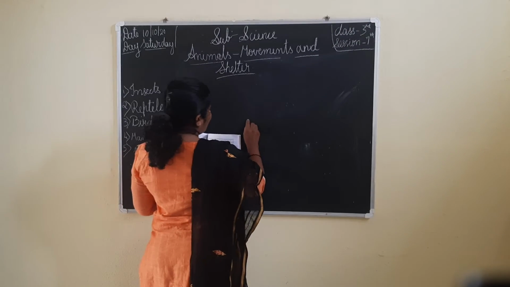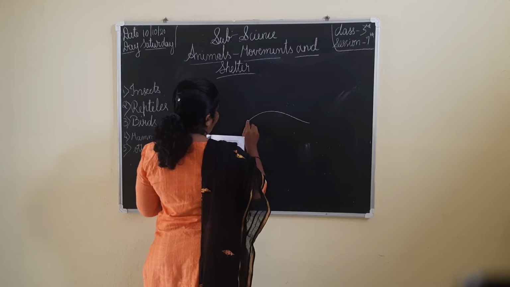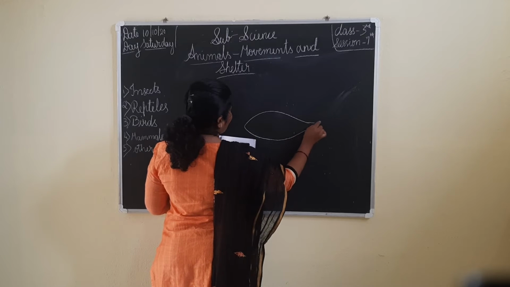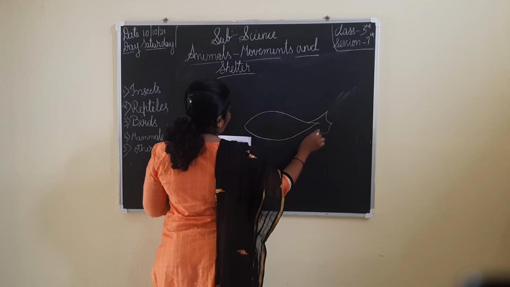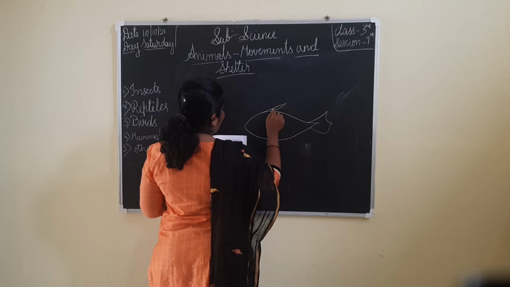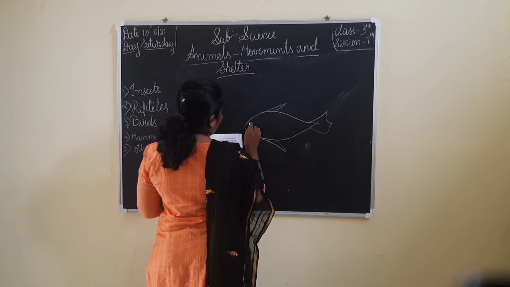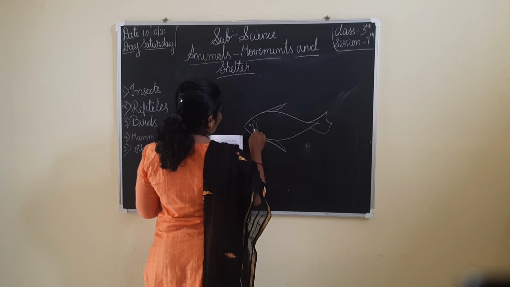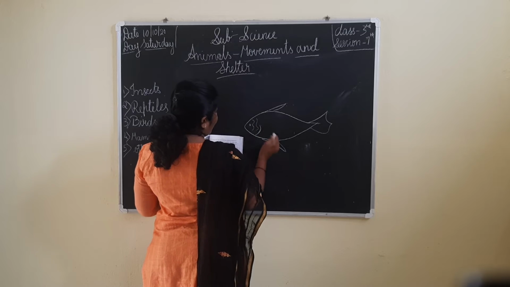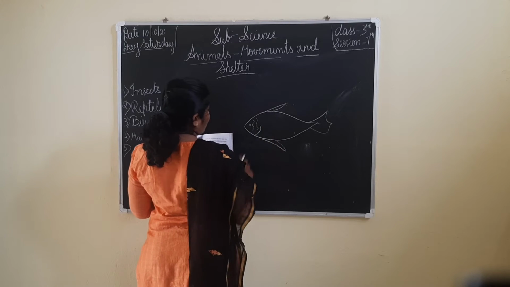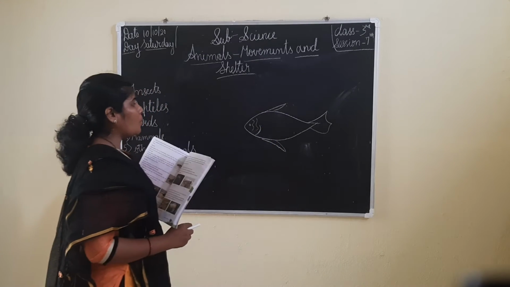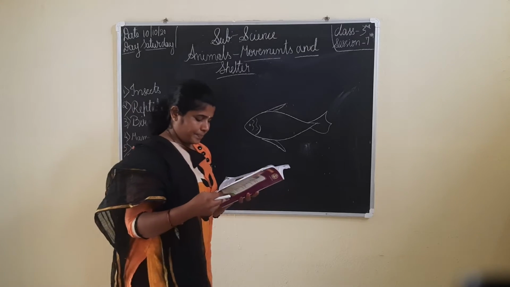Okay, you have seen a bird and a fish. Their body will be in which shape? Their body will be in the boat shape, which helps them to move in the water. Okay, these four limbs are modified into fins and help them to swim in the water.